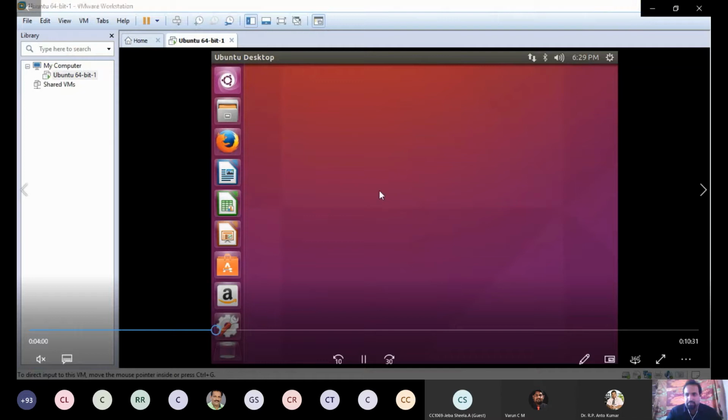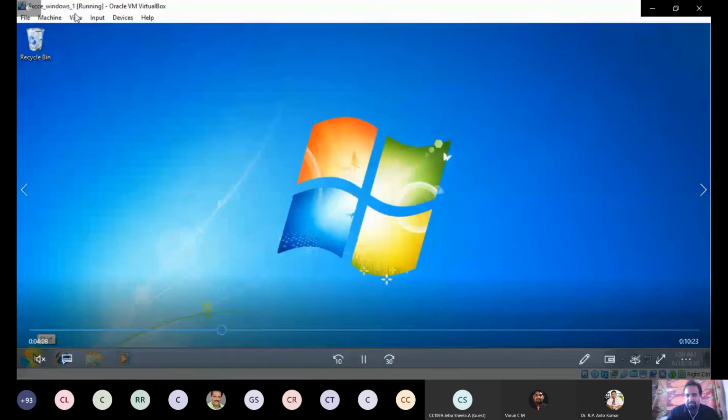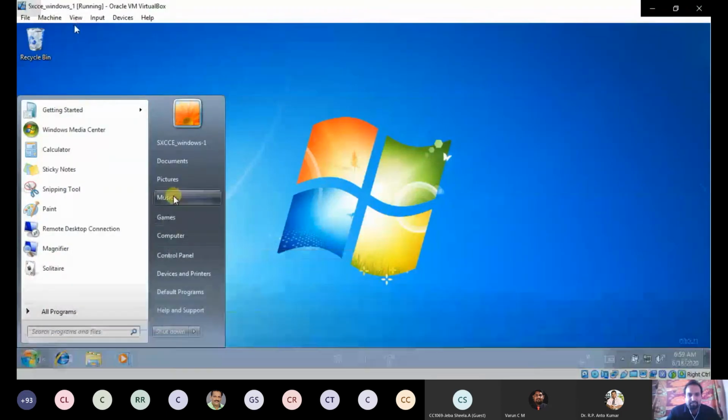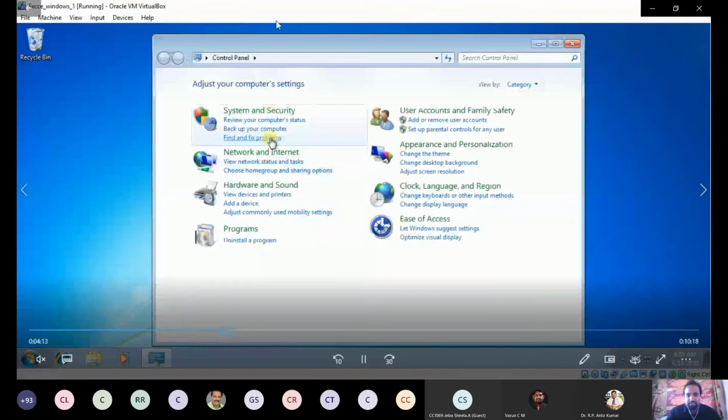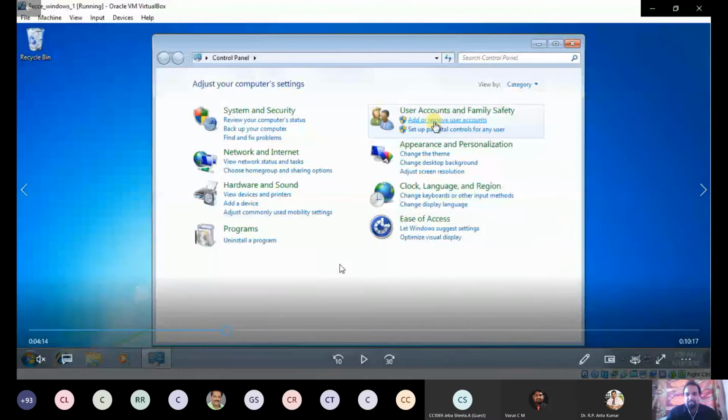So now you have to minimize this again. Now we go to the first OS, xscc_Windows_1. Now you go to Control Panel. Now all of you listen. We have to create a user, or you can set the administrator password. Two things you can do.